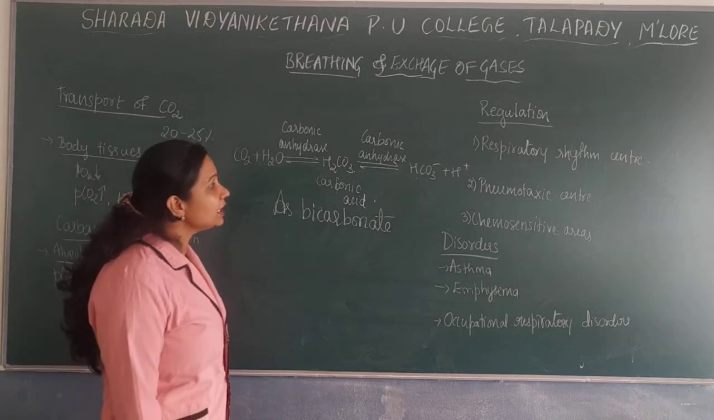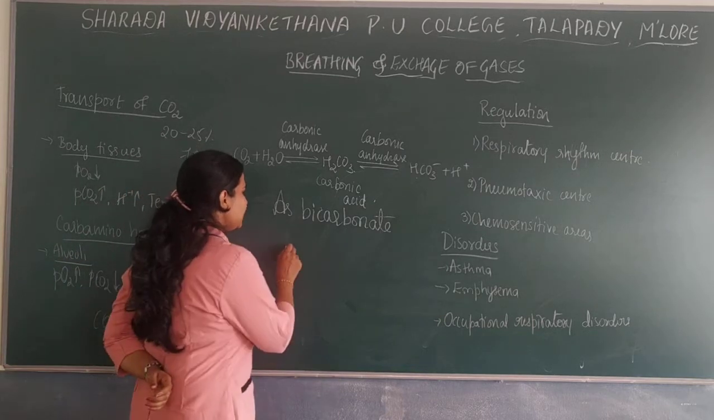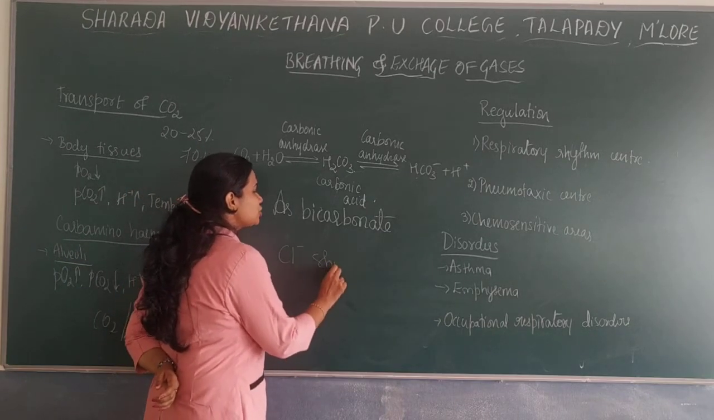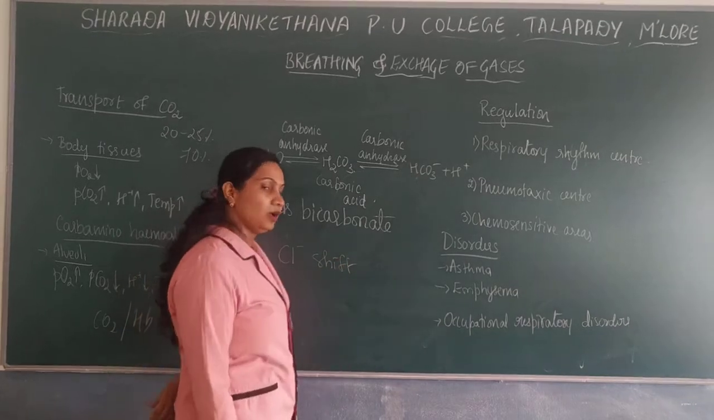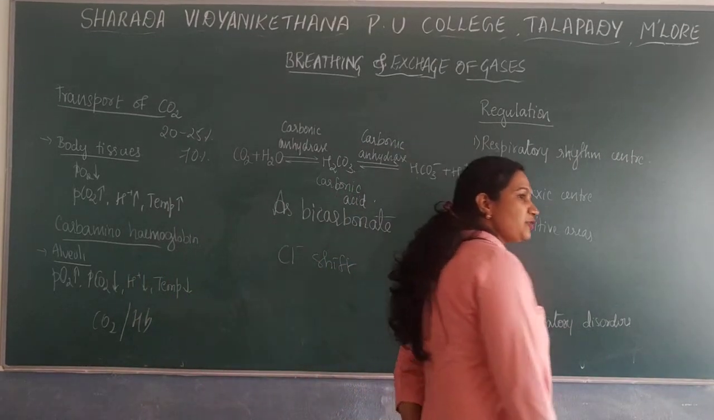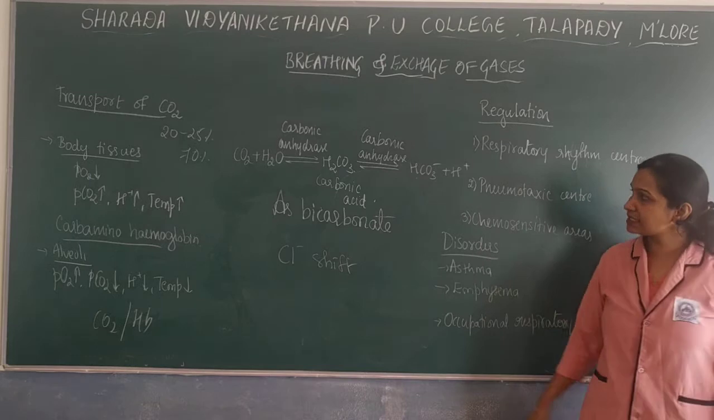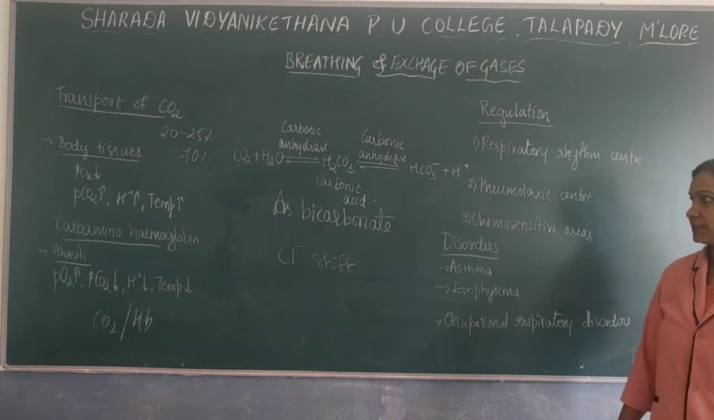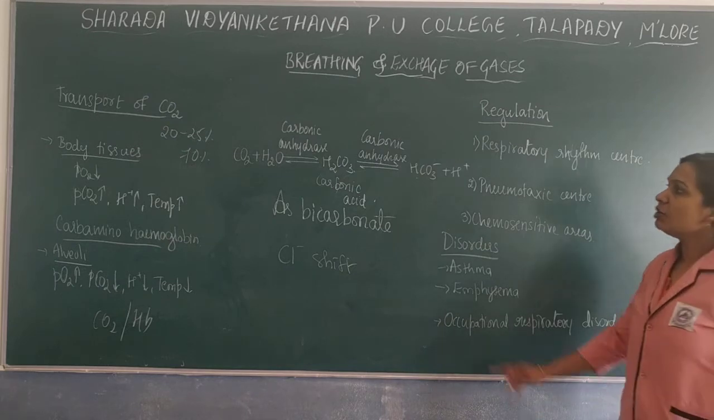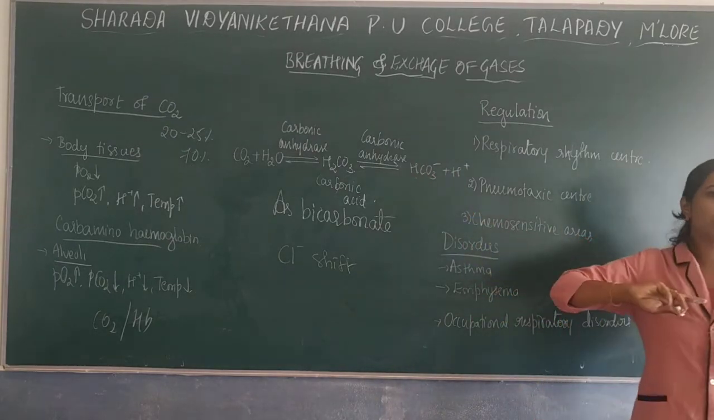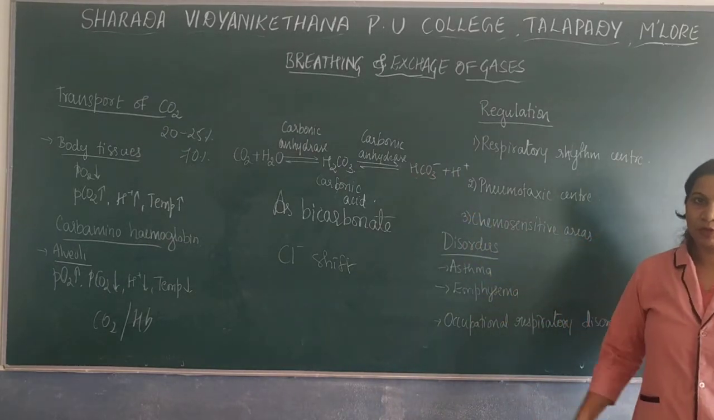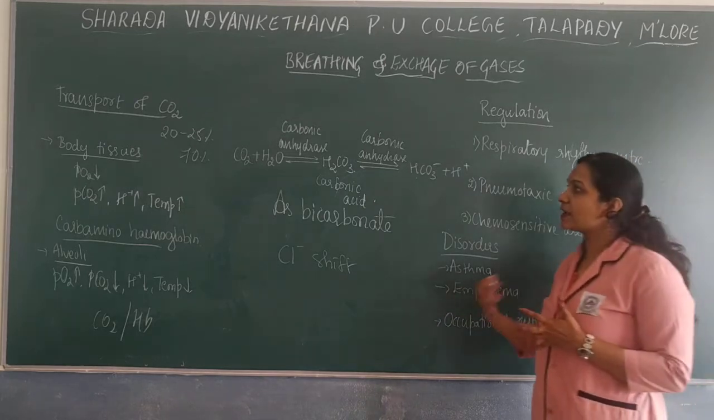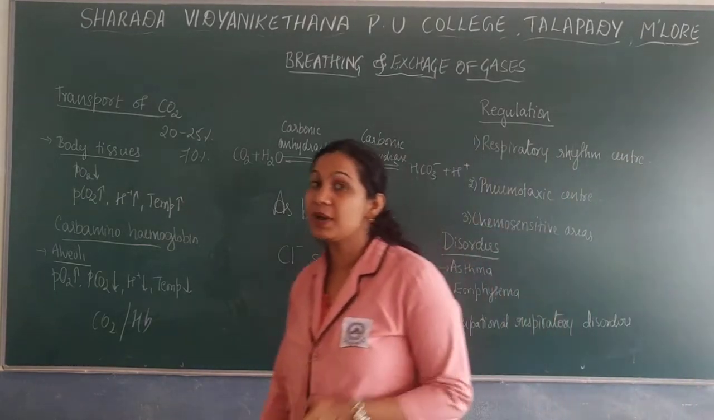Here there is a mechanism known as the chloride shift mechanism. In the chloride shift mechanism, some of the dissociated bicarbonate will shift towards the plasma. From the RBC, some of these bicarbonates will shift towards the plasma.